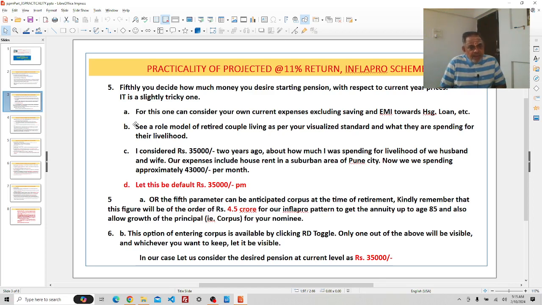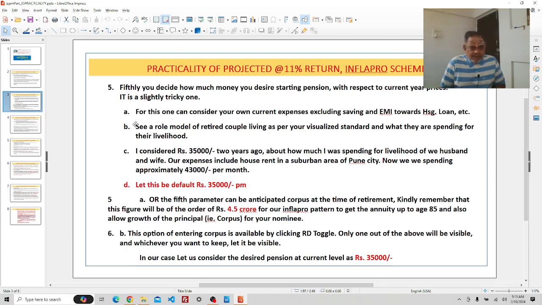Or the fifth parameter can be, instead of this current year value, an anticipated corpus at the time of retirement.